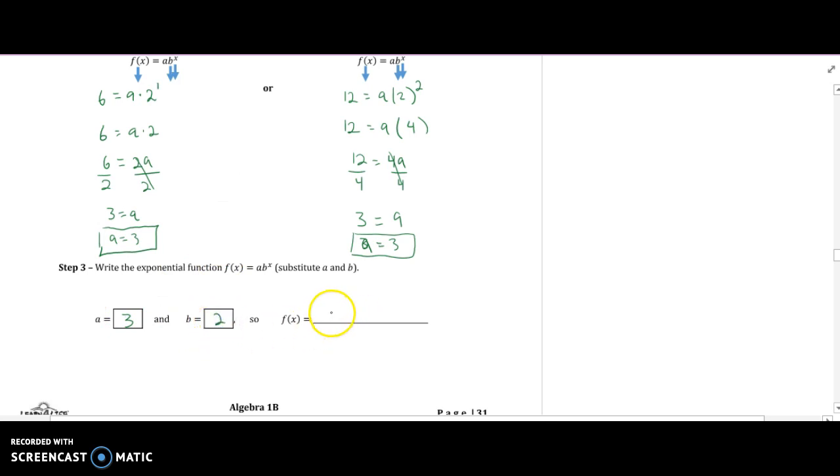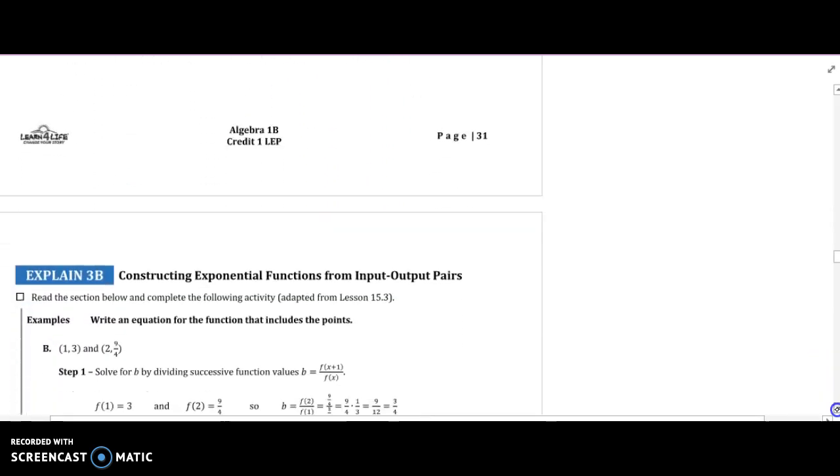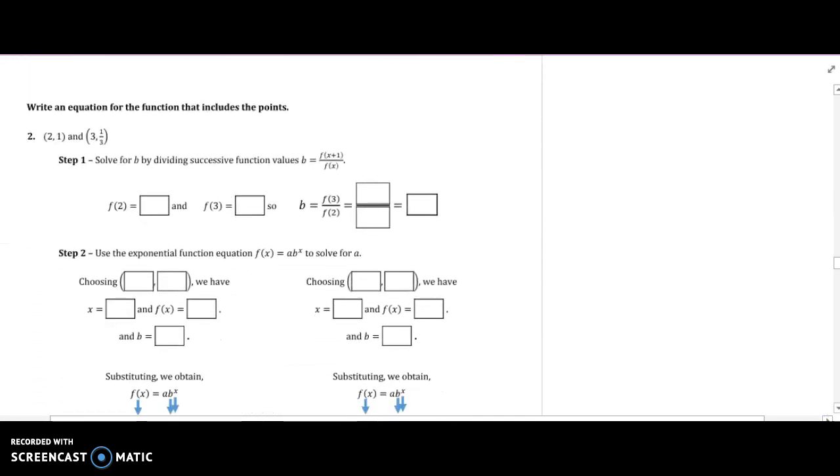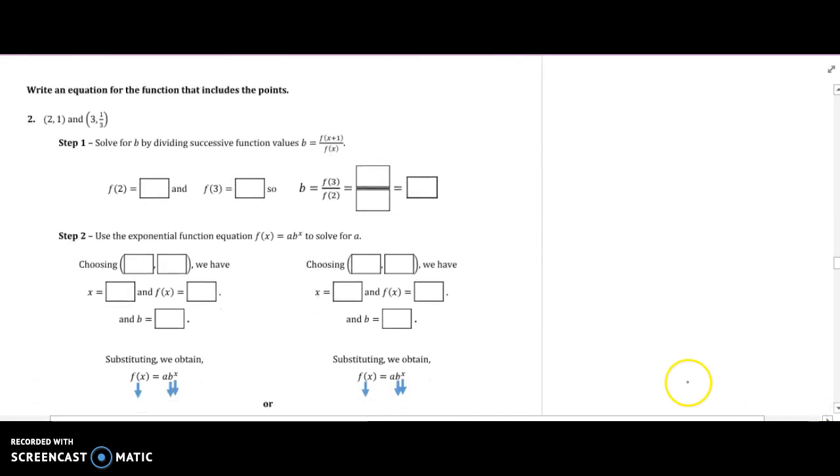so we know that our equation looks like 3 times 2 to the x. F of x equals 3 times 2 to the x. That's our equation. All right. Hopefully that was all right. It's going to take a little bit of practice, so no worries if you're still feeling like you're having trouble. We have one more to do. So here we go.